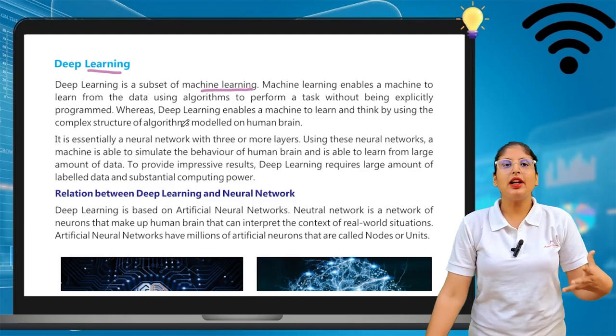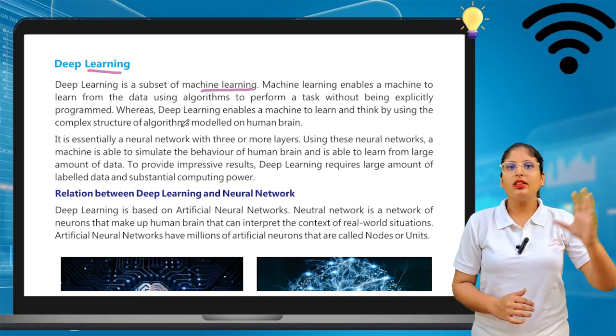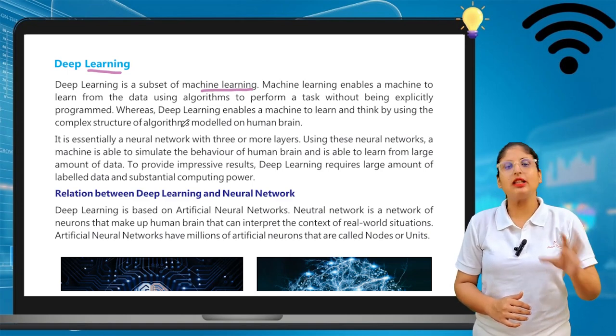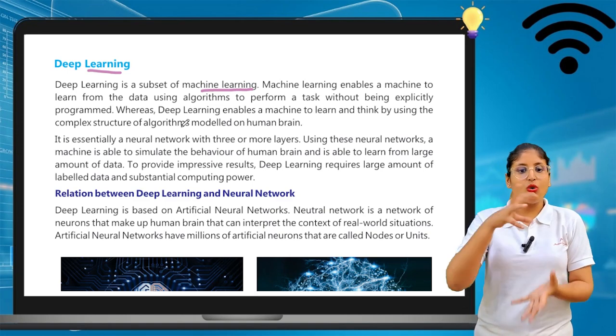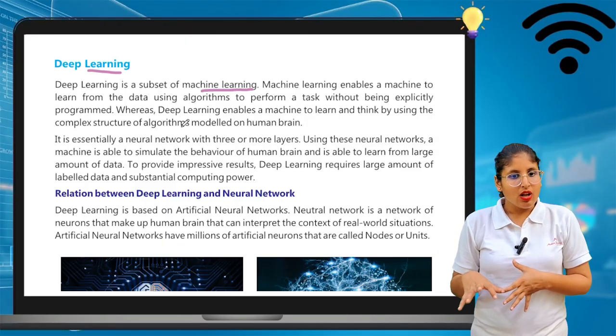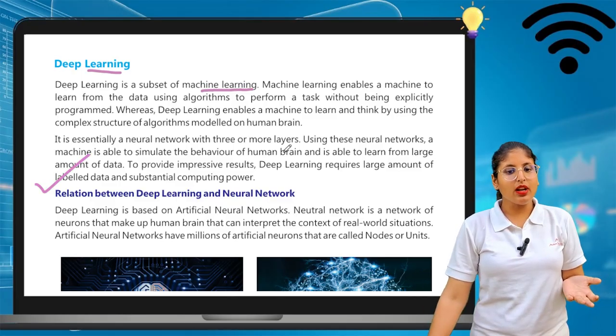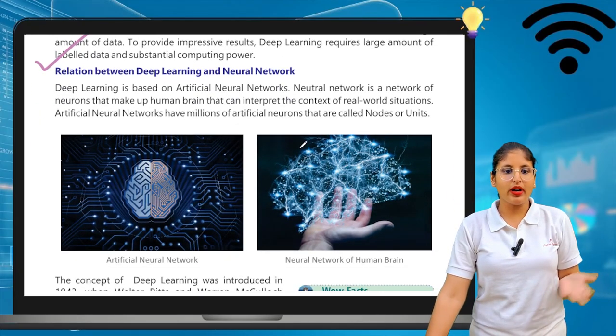Okay, deep learning is a subset of machine learning. The things that machine learning does, deep learning also does, but it stores your data on a very temporary basis. Okay, so this is how it works. Now we will see the relationship between deep learning and neural networks. What is the relationship between them?